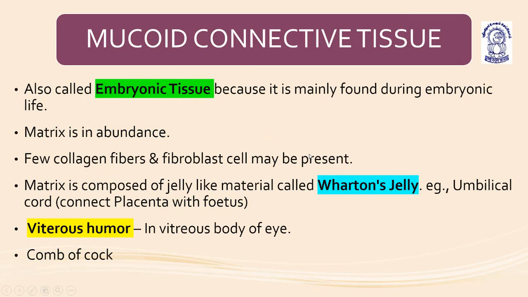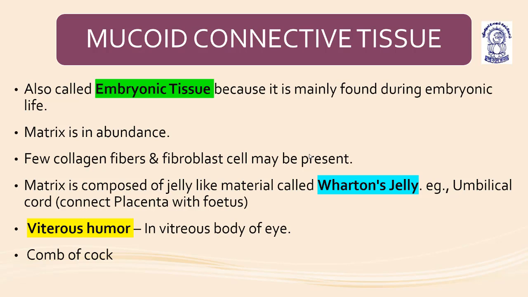Now the mucoid connective tissue. Mucoid connective tissue is also known as the embryonic tissue. It is present in embryological development. The matrix is abundant. Few collagen fibers and fibroblasts may be present. The matrix is composed of a jelly-like substance known as Wharton's jelly. An example is the umbilical cord, which connects the placenta to the fetus.